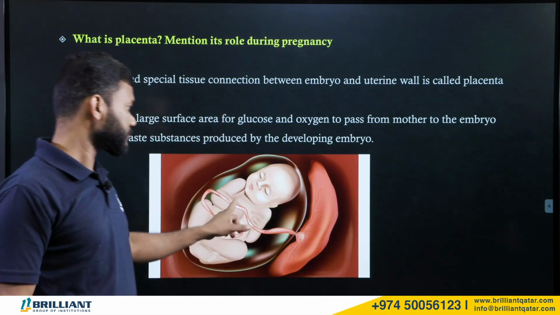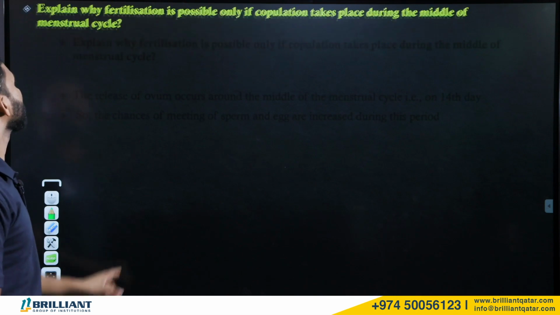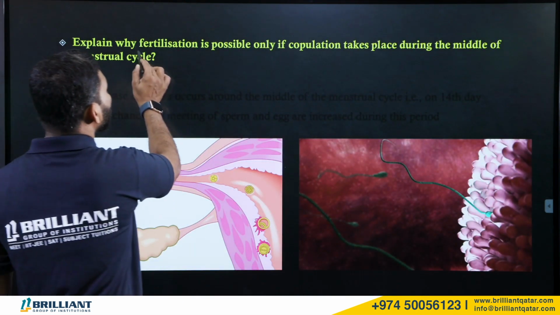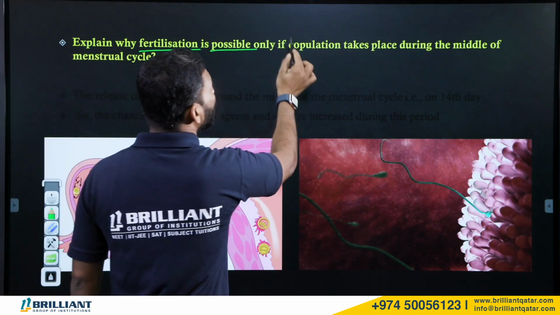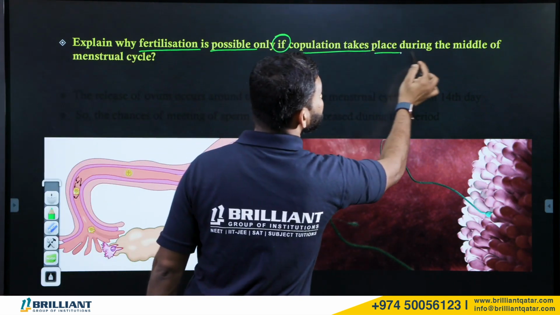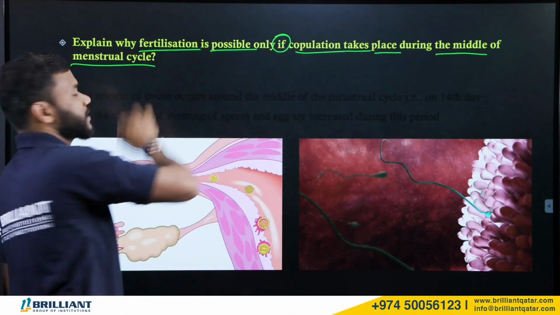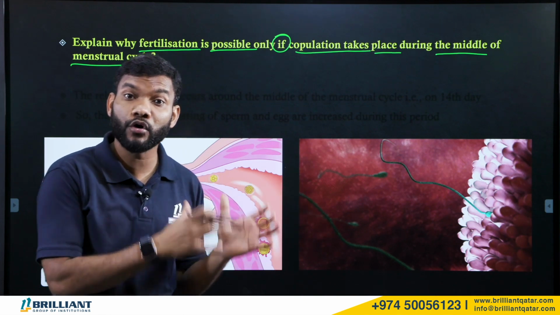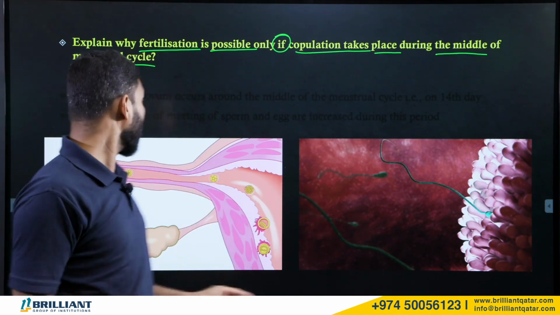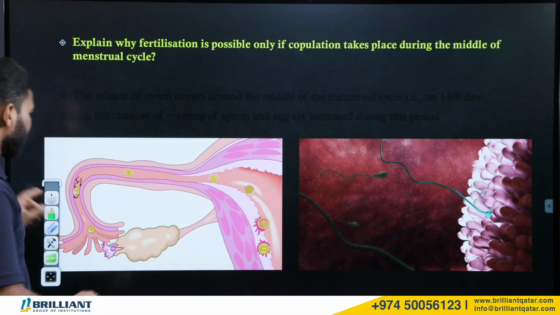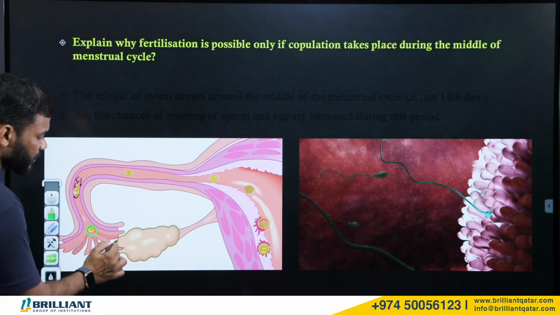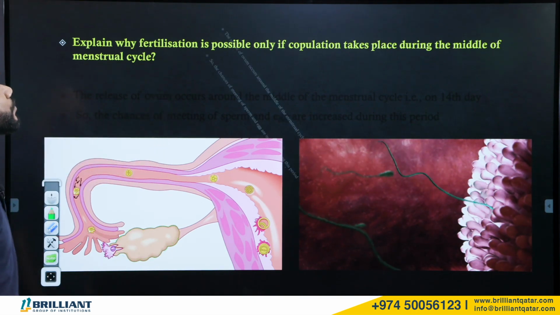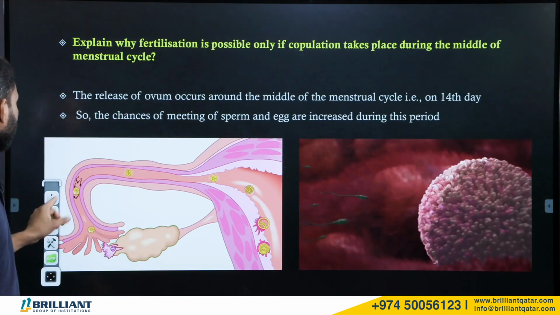Okay. Now, let us discuss the next question. Explain why fertilization is possible only if copulation takes place during the middle of the menstrual cycle. Now, during the middle of the menstrual cycle, we say there are more chances of pregnancy. Why is it like that? You know the egg is actually produced by the ovary, right? Now, why are there more chances during the middle of the menstrual cycle?